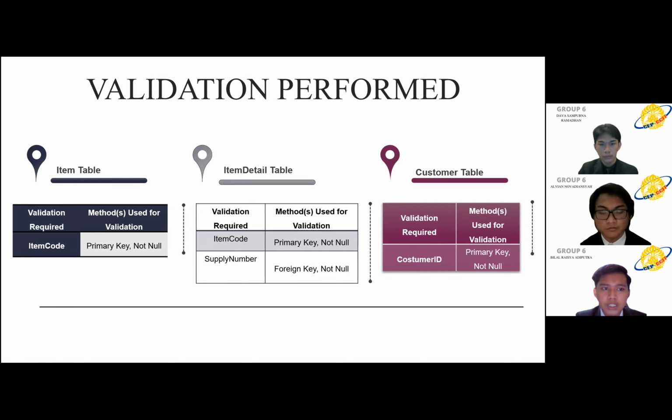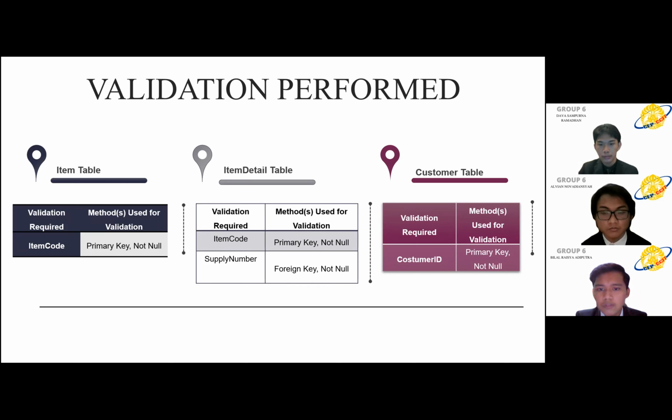Validation performance. Number 1, item table, validation record is item code, method used for validation: primary key and not null. Item detail table, validation records are item code and supply number, methods used for validation: primary key and not null, and foreign key and not null.